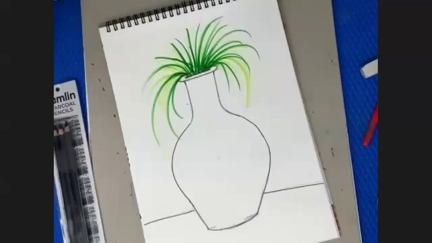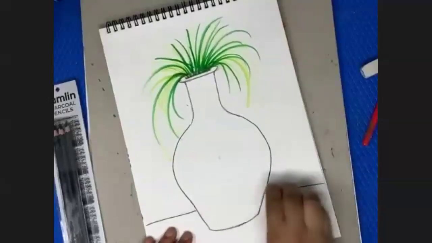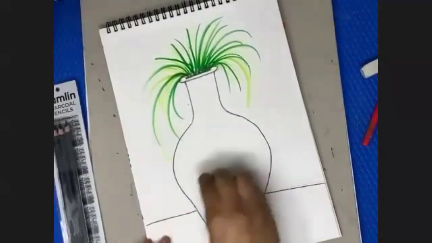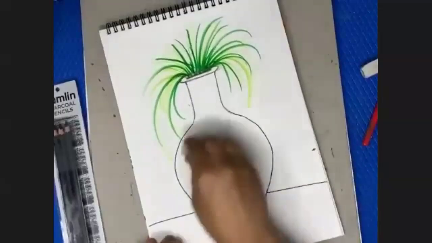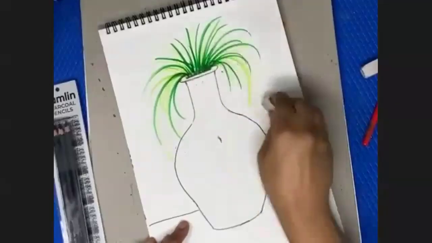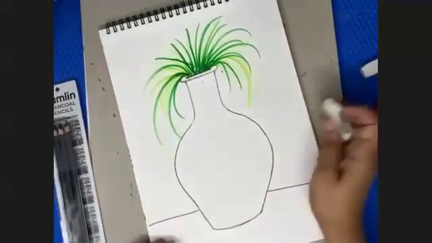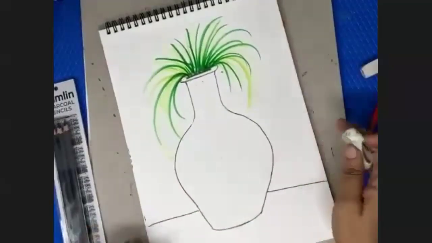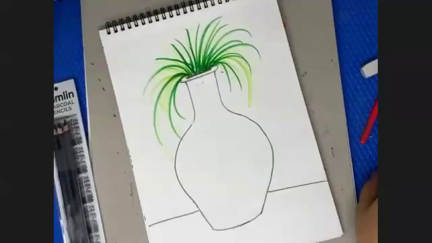So what we did, we completed the basic shape of the pot. We erased all unwanted lines. Few lines are still visible. After giving outlines, you will erase those lines also. Okay? Yes. So see, this is the way you will erase this line. Okay? Yes, I will check. So now he started healing.